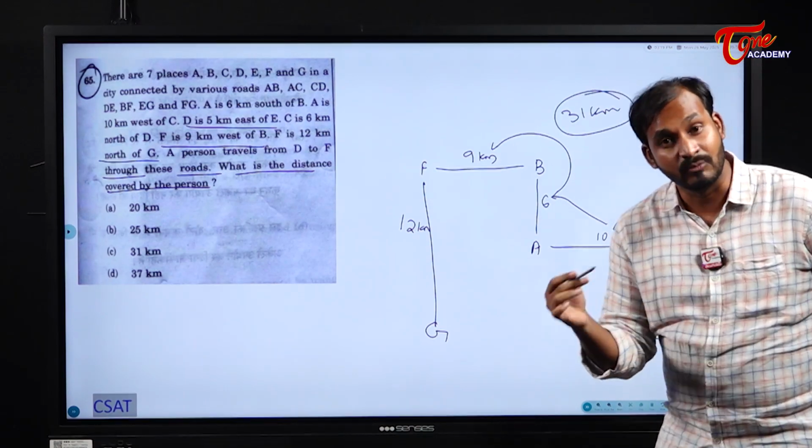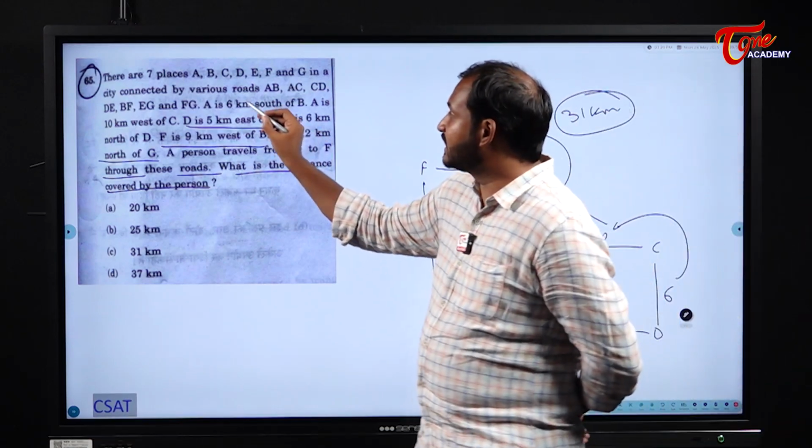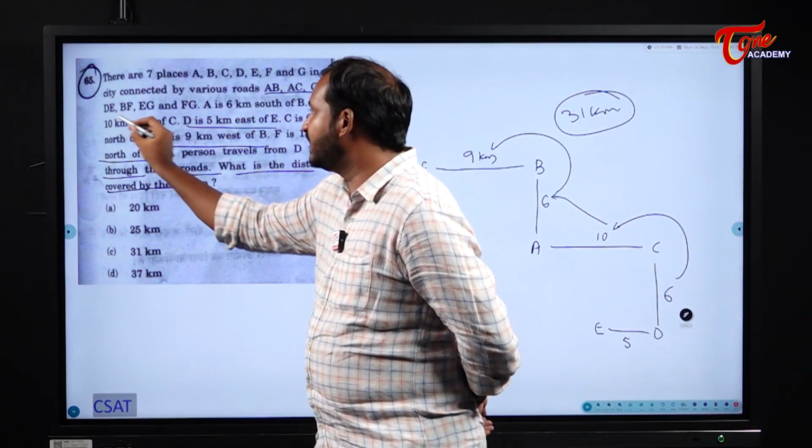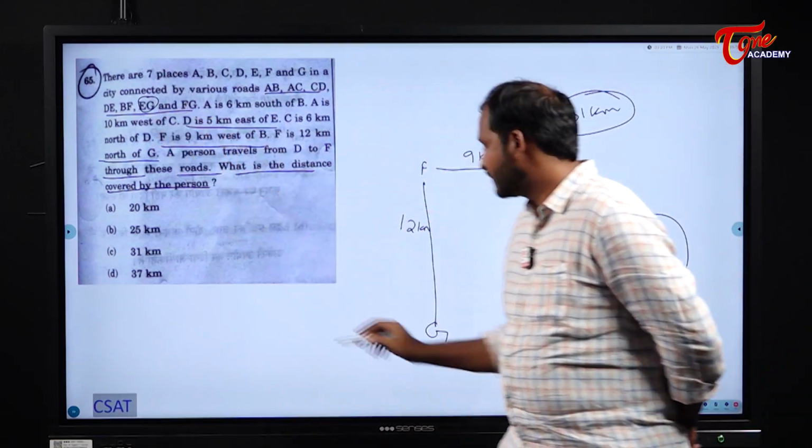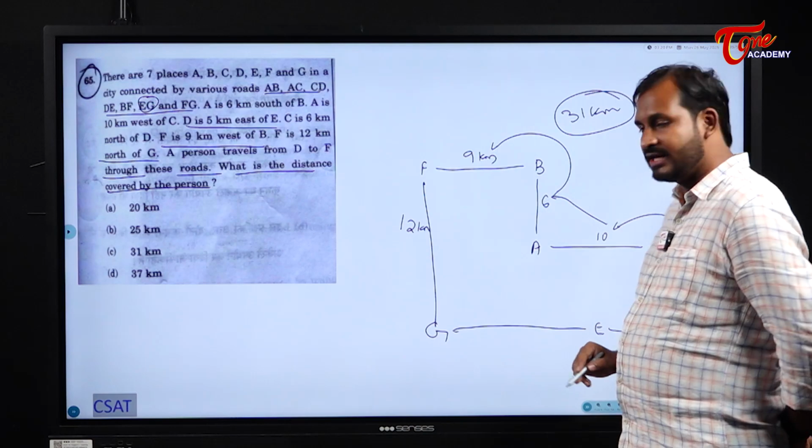See here students, there is one more route actually. Why? Because there are various roads: A, B, A, C, C, D, D, E. What is that one? F and E and G are also connected. While drawing we have not written it, but E and G are also connected.